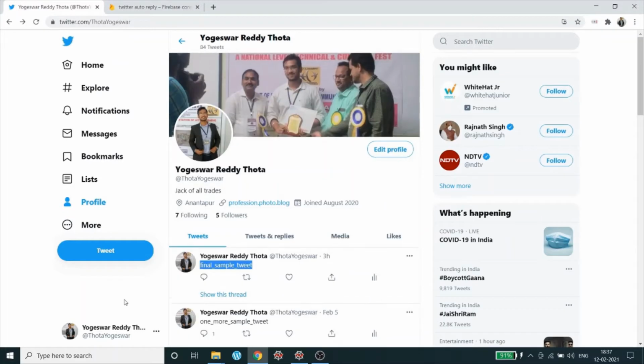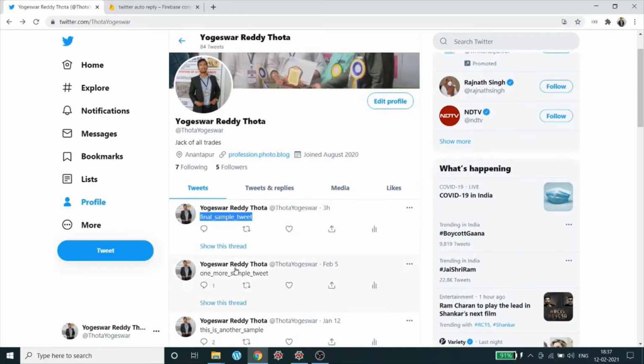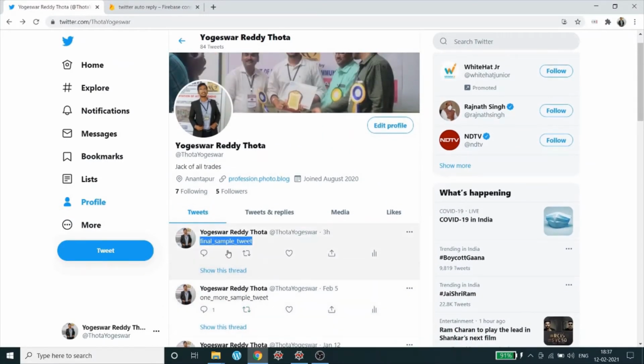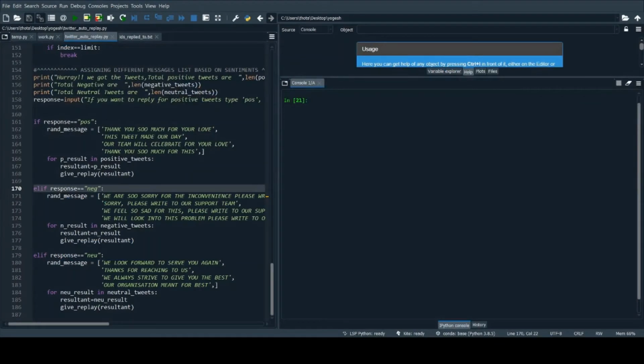Currently, I'm in my personal Twitter account. These are my recent tweets which I have posted, and this was a very recent tweet. Now, what I'm going to do is copy this tweet and ask my Python code to search for this tweet in Twitter. After getting that particular tweet, I want my code to analyze the sentiment of that tweet, and based upon the sentiment analysis, I want it to give a particular reply.